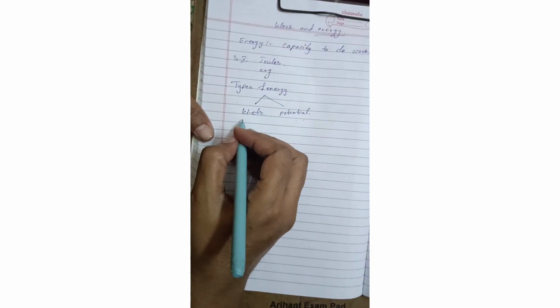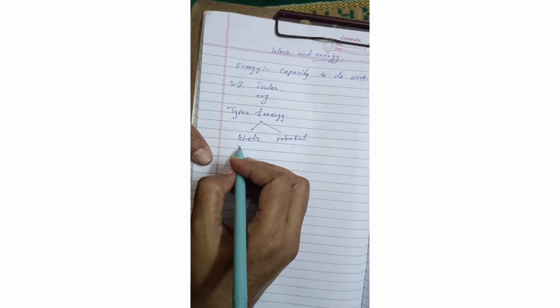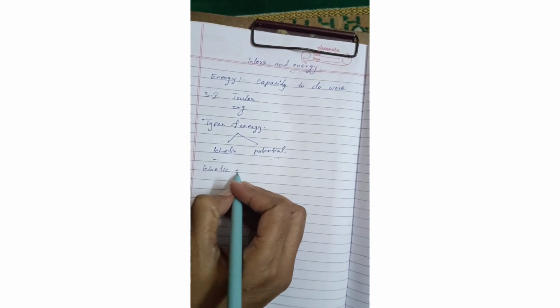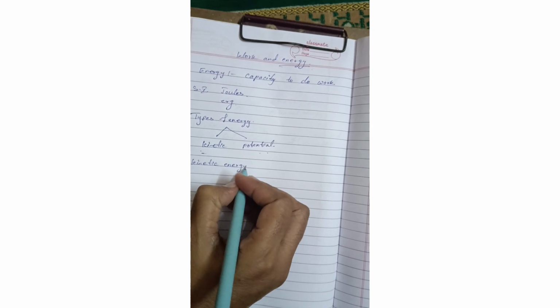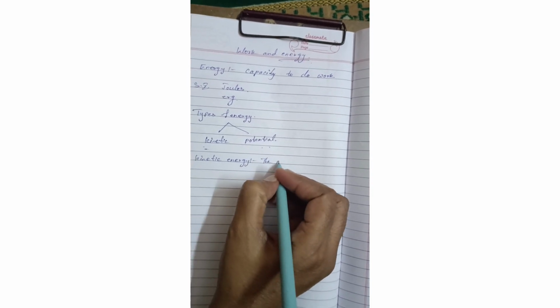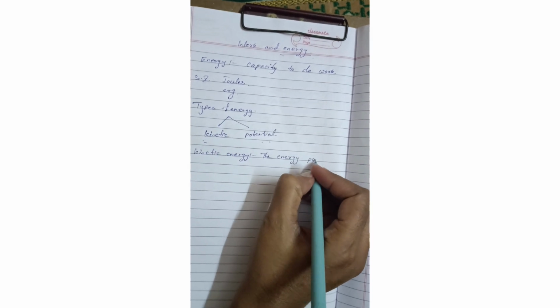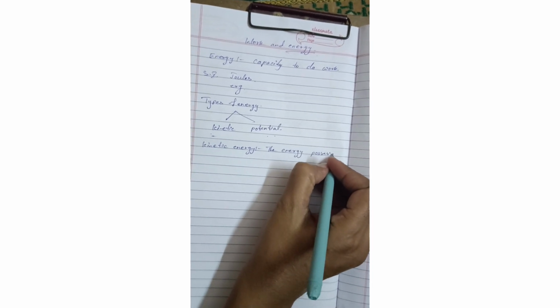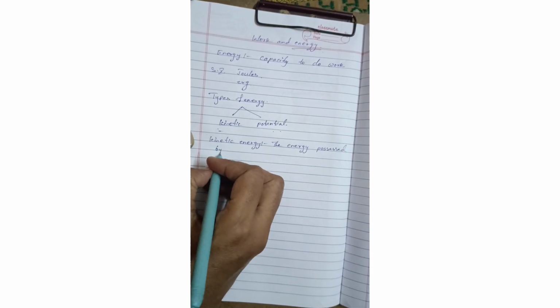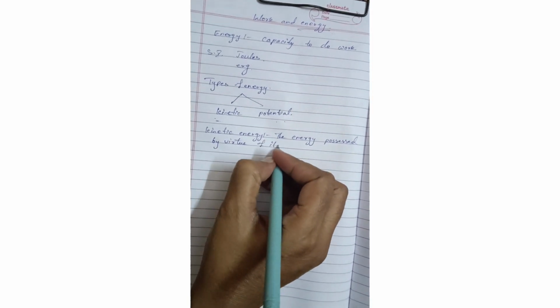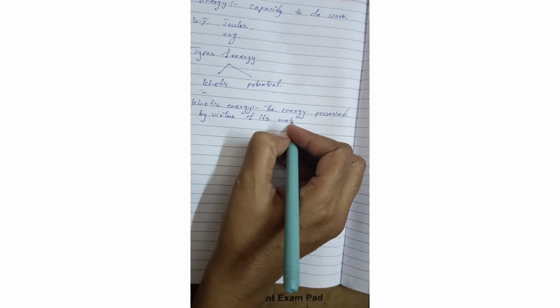Okay, now here is the derivation, let us go for the formula of kinetic energy. First of all, write the definition of kinetic energy. What is kinetic energy? The energy possessed by a body by virtue of its motion is called kinetic energy. So now let us go for the formula.